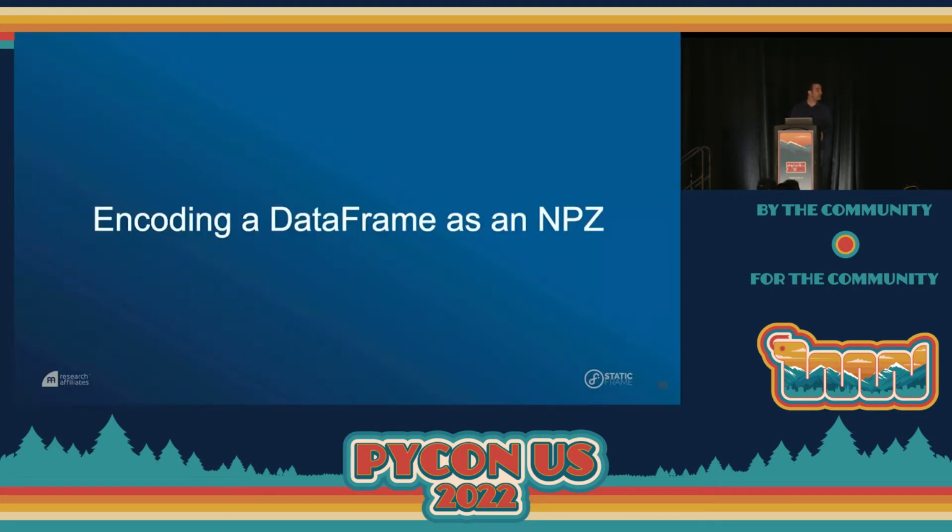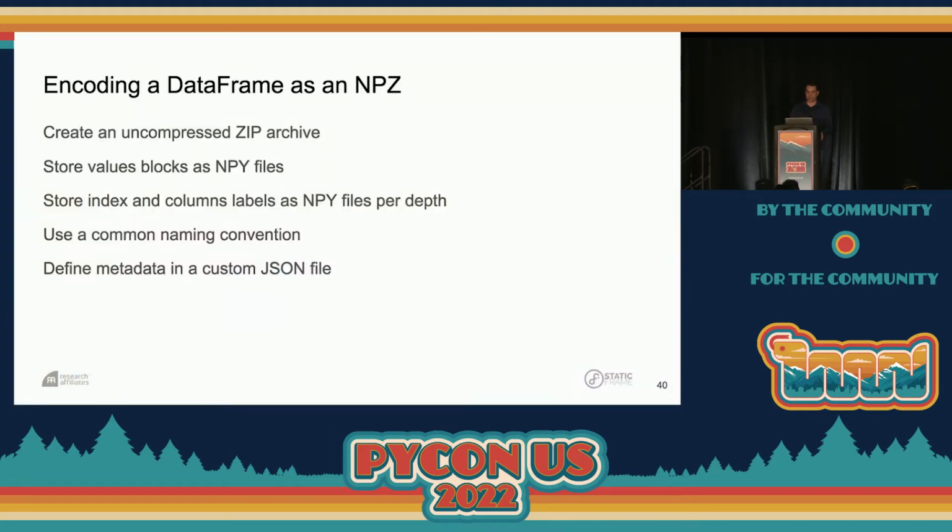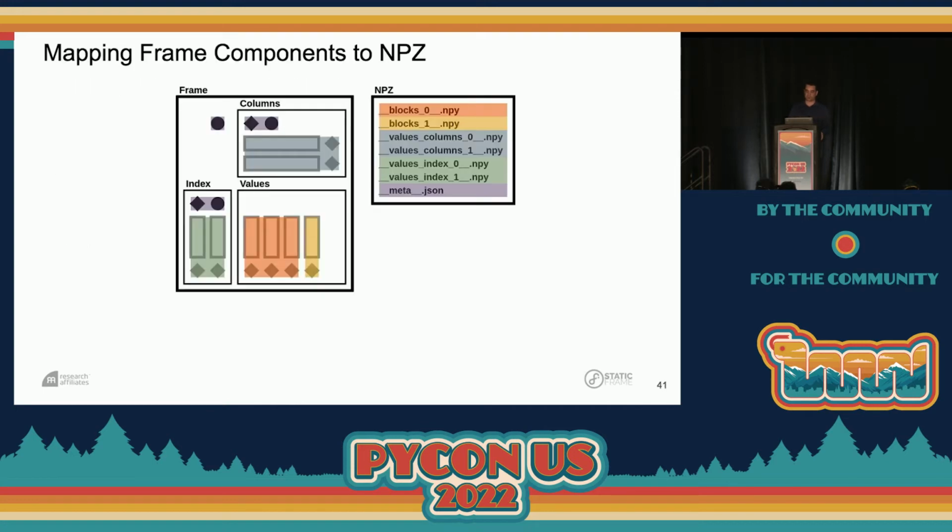Okay, so how do we encode a data frame as an NPZ? What we're going to do is create an uncompressed zip. We're going to store all of our arrays as NPY files. We're going to store our values blocks as NPY files. We're going to store our index and columns labels as NPY files per depth. And we're going to use a common naming convention so we can find those NPY files. And we're going to define a custom JSON metadata file to give us all the additional information we need.